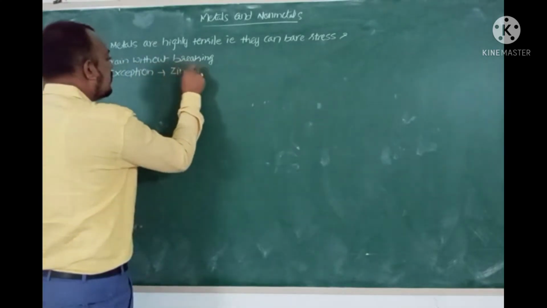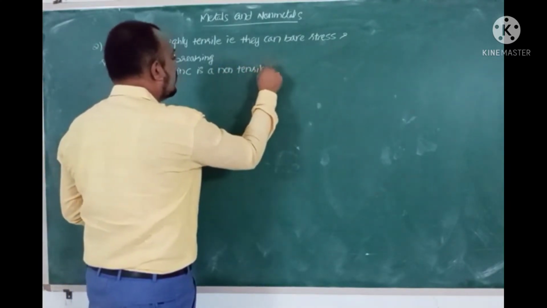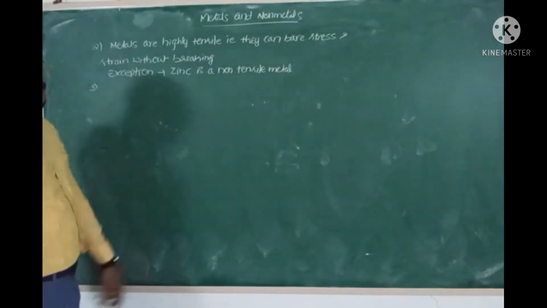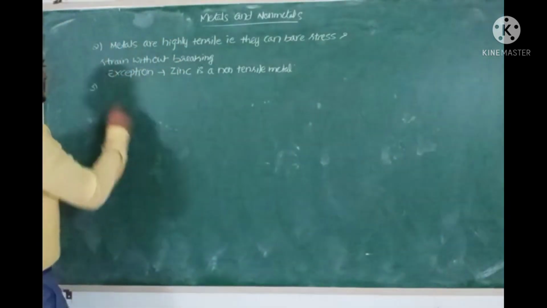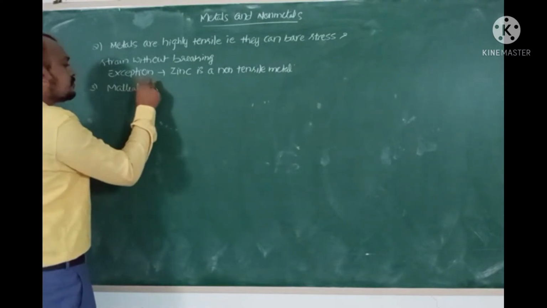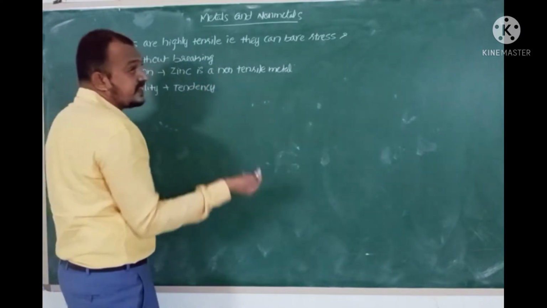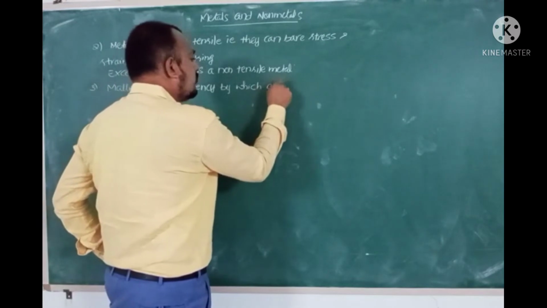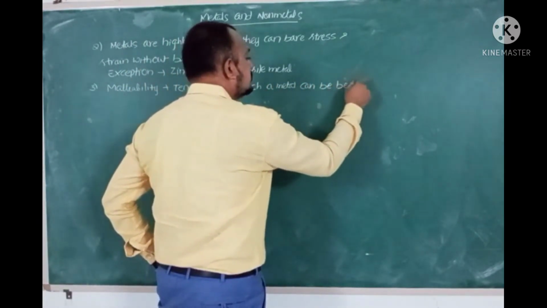Exception: zinc is a non-tensile metal. Due to this tensile strength, metals possess the properties of malleability and ductility. Malleability is nothing but the tendency by which a metal can be beaten into thin sheets.